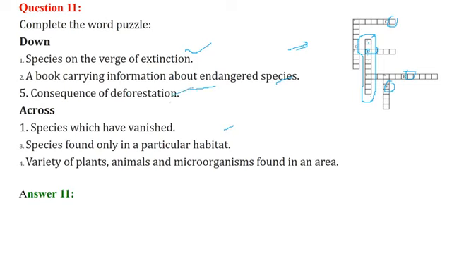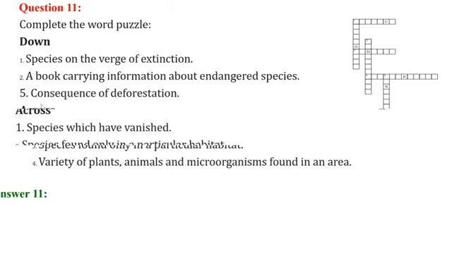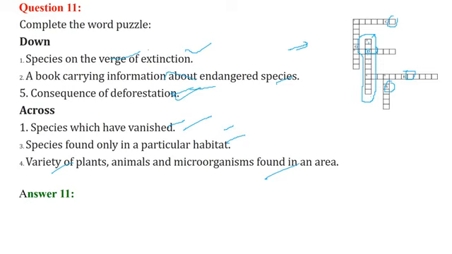Consequence of deforestation: species which have vanished, means extinct. These are endangered species found only in a particular habitat. Endemic: variety of plants, animals and microorganisms found in an area. It is biodiversity. This is extinct, endangered, endemic, Red Data Book, biodiversity, and deserts. Deserts means, see, a consequence of deforestation, deserts. So this is all about this chapter. Thank you so much, and take care of yourself.